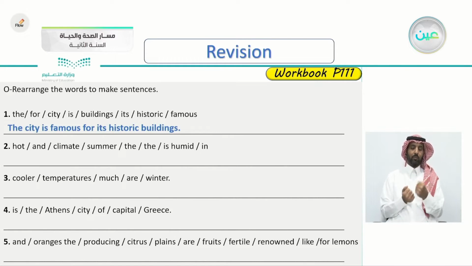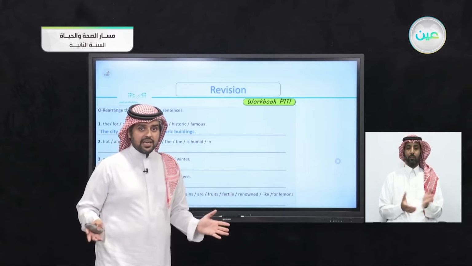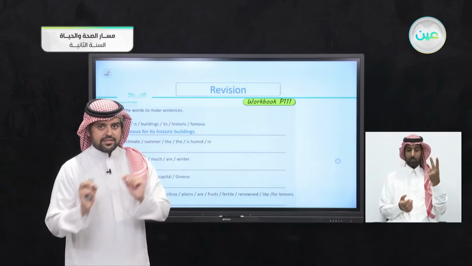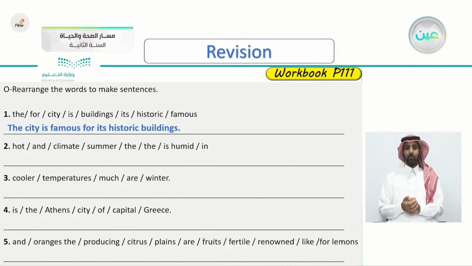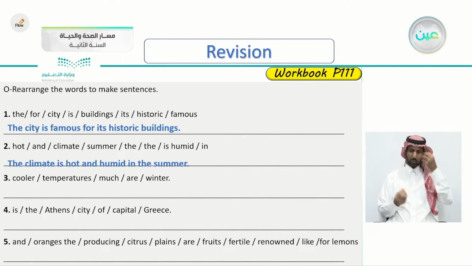Excellent. Second one: hot and climate summer, the is humid in. Notice we have two the's. Very good. The climate is hot and humid in the summer. So these are the two the's. The climate is hot and humid in the summer.